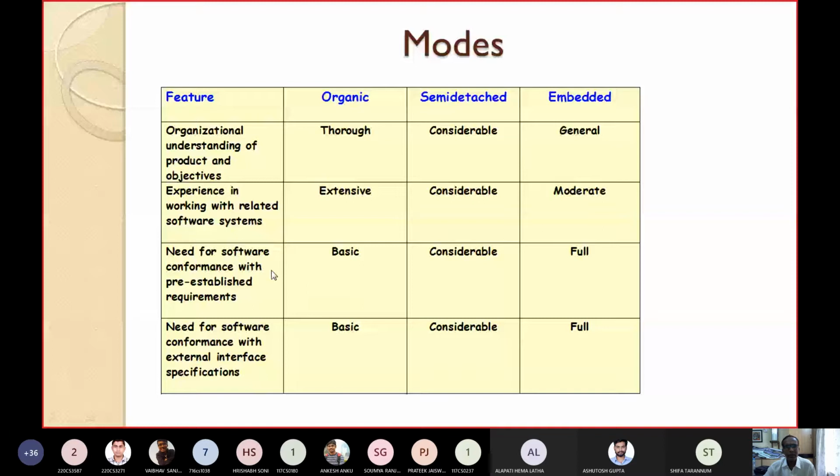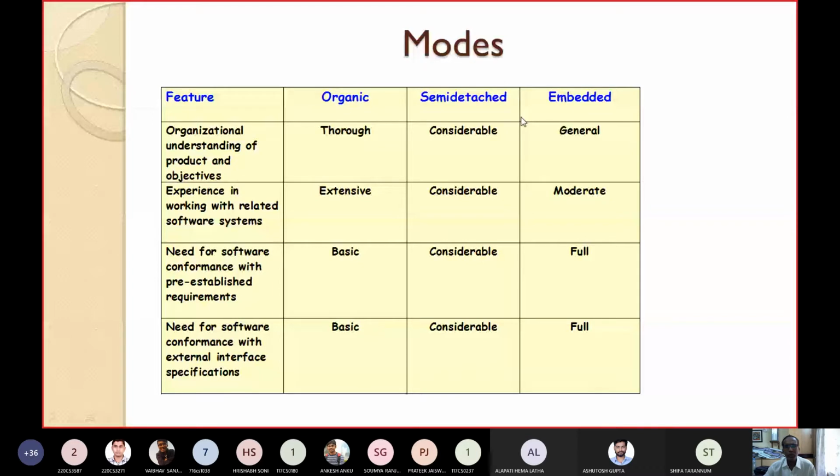Need for software conformance with pre-established requirements: in organic it is basic, but in embedded it is full, and semi-detached is in between. Need for software conformance with external interface specifications: again, it is very little, you can say basic, but in embedded it is required as full, and in semi-detached it is considerable. So once you identify whether it is organic, semi-detached, or embedded, you have to use your subjective knowledge.